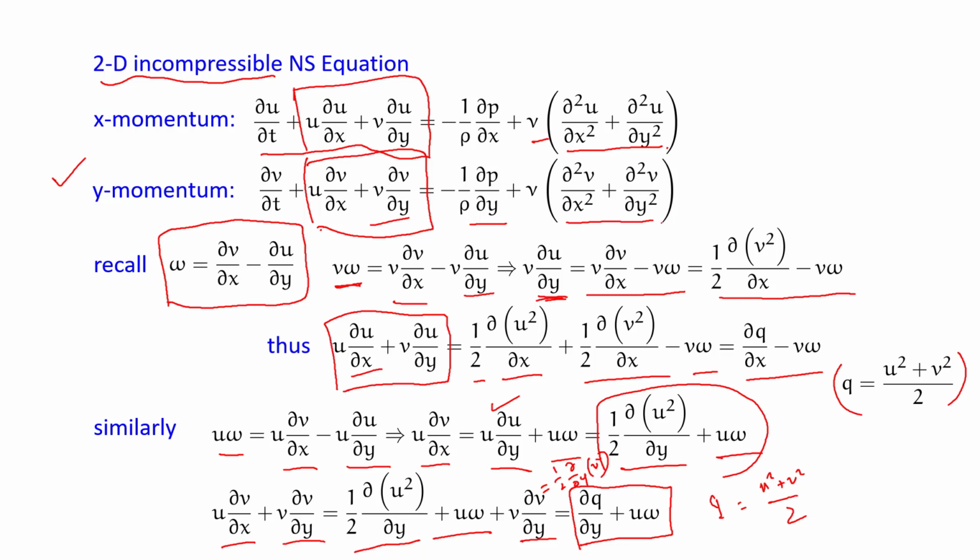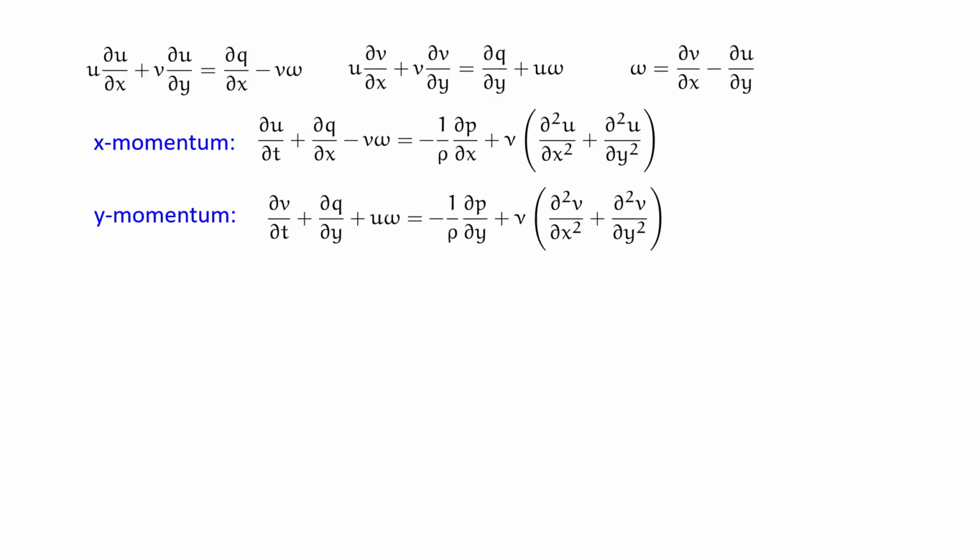Let us now carry forward this idea. So I have u del u del x plus v del u del y equals del q del x minus v omega. Similarly, u del v del x plus v del v del y equals del q del y plus u omega. Here omega is the vorticity, that is del v del x minus del u del y.